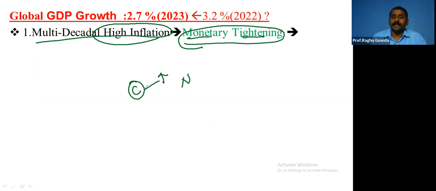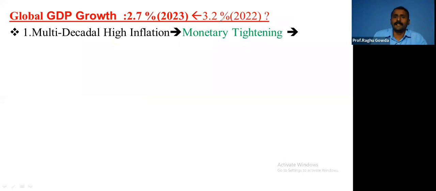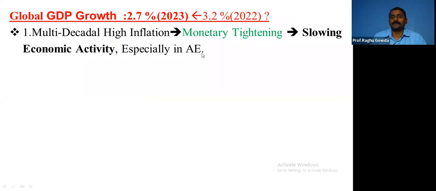When there is tightening of capital, there will be a decrease in growth because capital is very important for output, for production, right? Can you venture any business without capital? Capital is a must. So because of the monetary tightening, which is the result of high inflation, there is slowing in economic activity, especially in advanced economies, right?